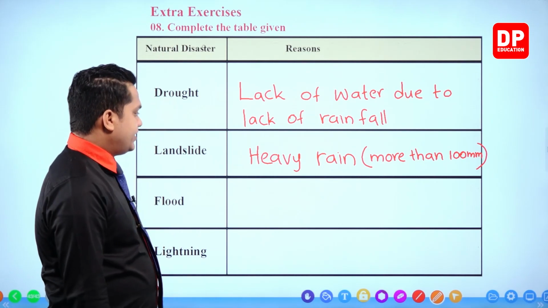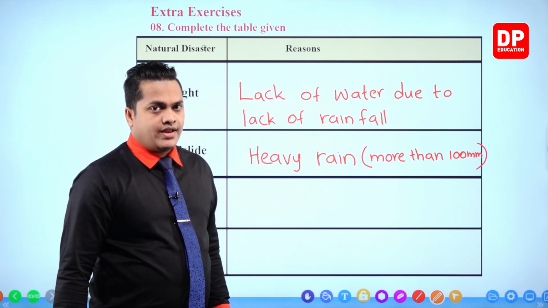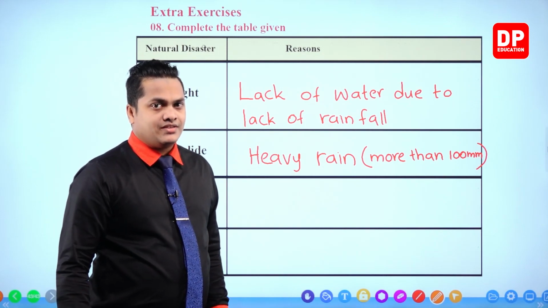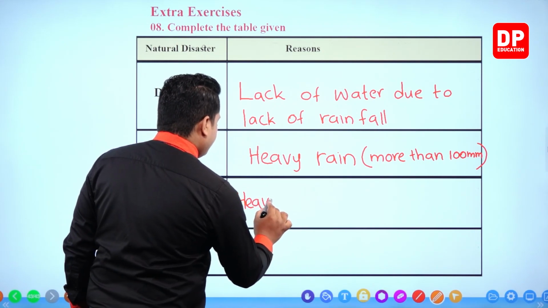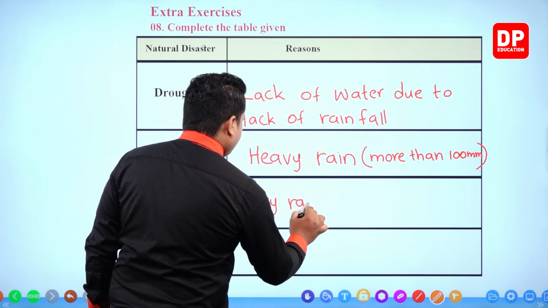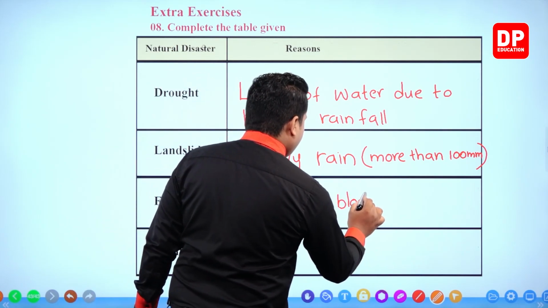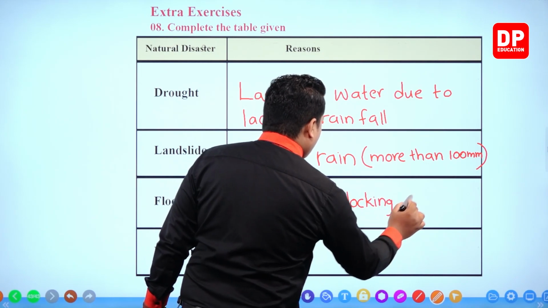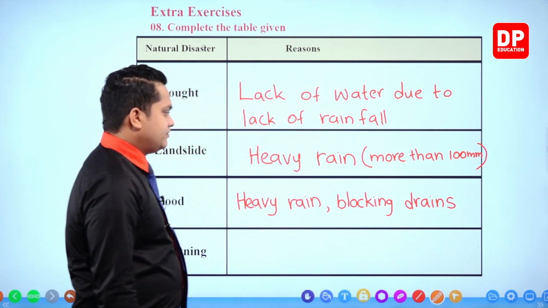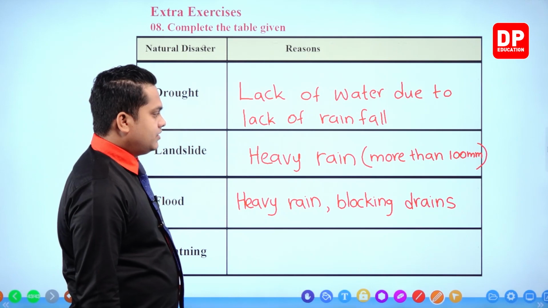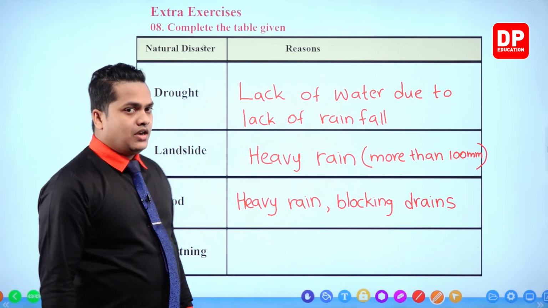Then next one, flood. Flood is going to occur mainly because of heavy rain, and also because of blocking drains. So heavy rain, then blocking drains. Due to heavy rain and because of blocking drains, flood will occur.